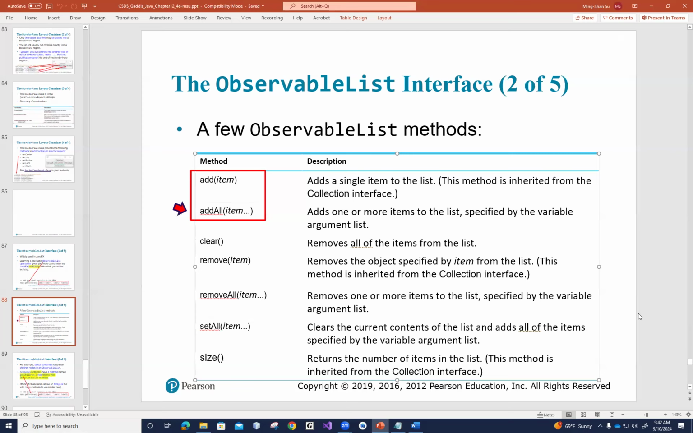Size allows you to find out how many items are in the list. So again, it will return the number of items in the list.